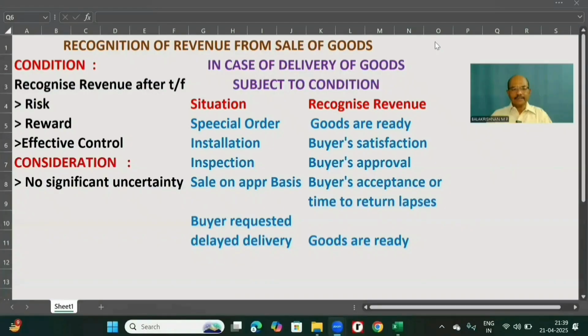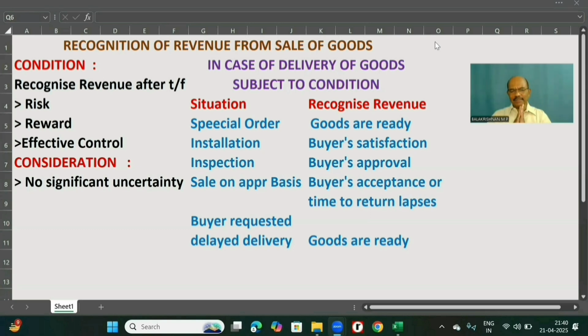Accounting Standard Name, Revenue Recognition Part 2. So, let us continue with the recognition of sale of goods. In my previous video, that is video serial number BACA 003, we were discussing the customized order. Here the products are made on the order of the customer. It is called special order.